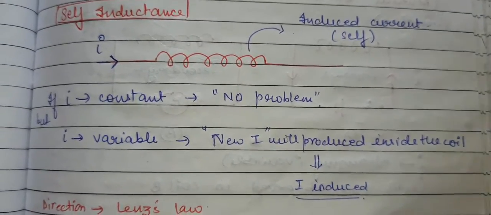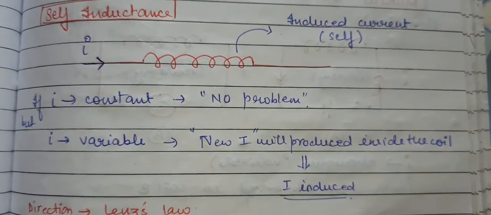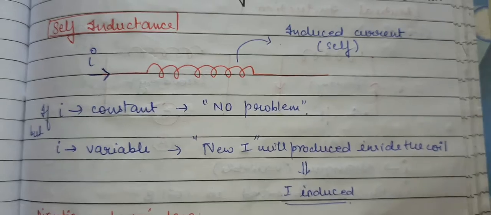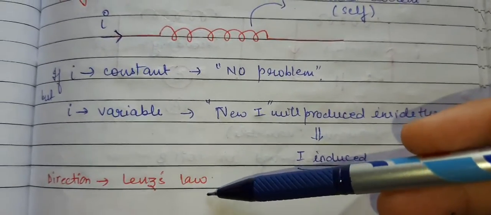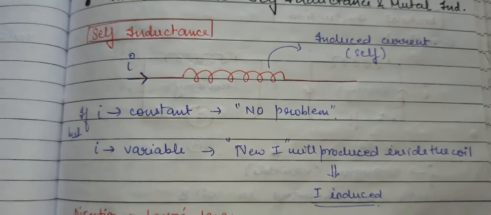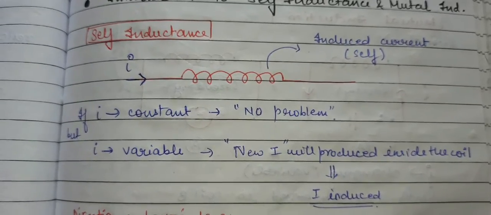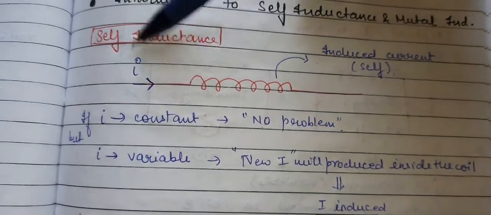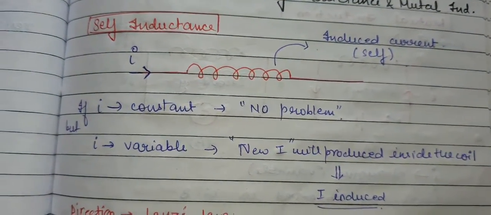Who gave this idea? What will be the direction of that current? In which direction will it be? Will it support that external current, or will it repel that external current? It was actually given by Lenz's law. Lenz has explained that if current is induced in a coil, its direction depends on the current which we have supplied externally with the help of the external supply, that is I, basically, whether that is increasing or decreasing in nature.